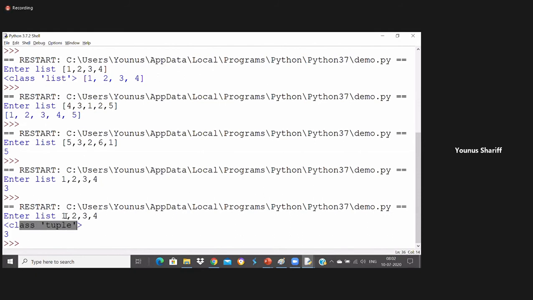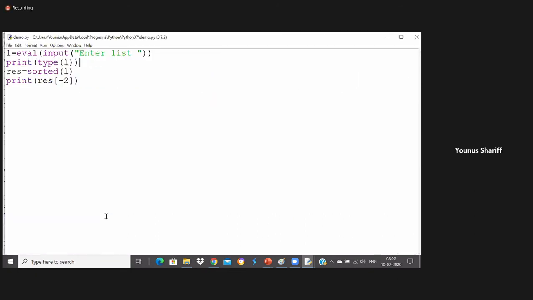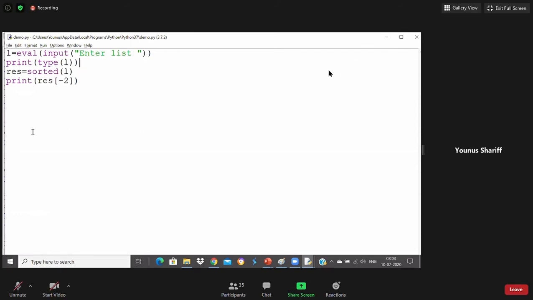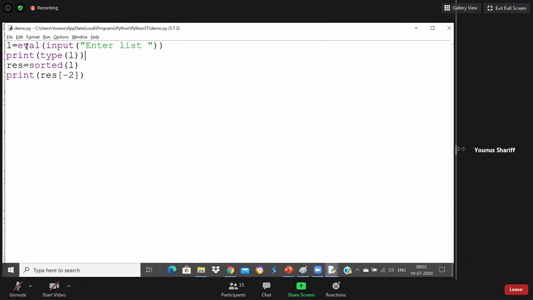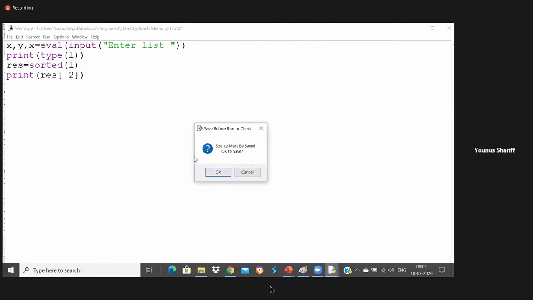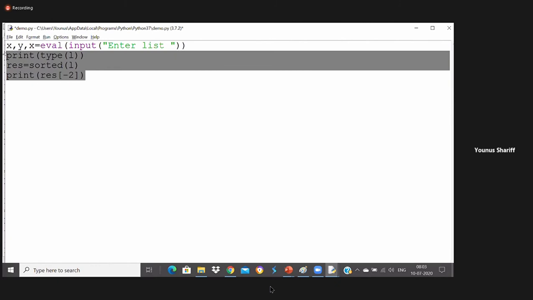So that's one way that you learned already, how to take comma separated values and unpack them. Comma separated values are okay. You can unpack them into something like three values, suppose x, y, z. This is the way you can take multiple values which are comma separated.